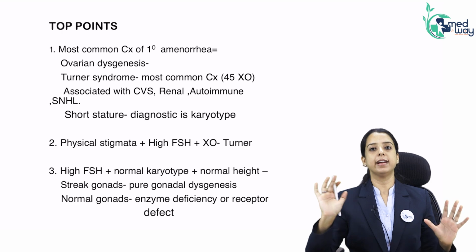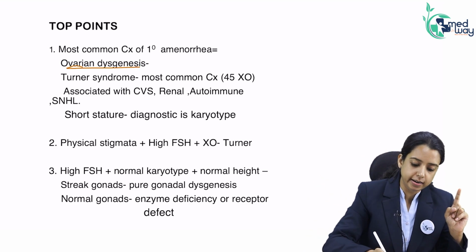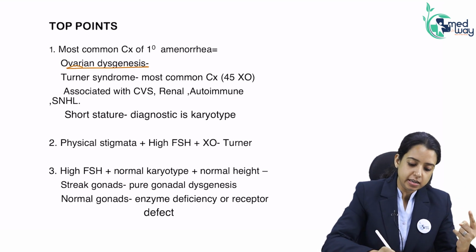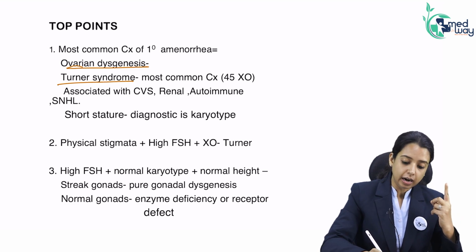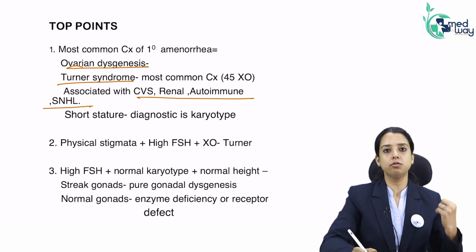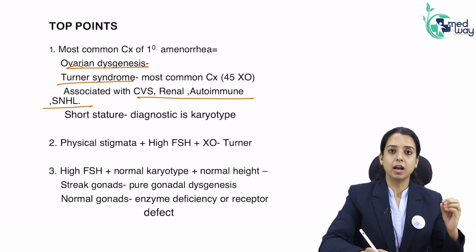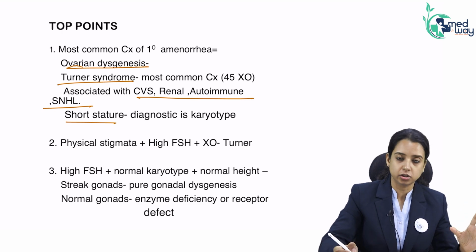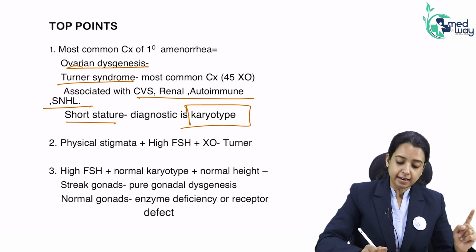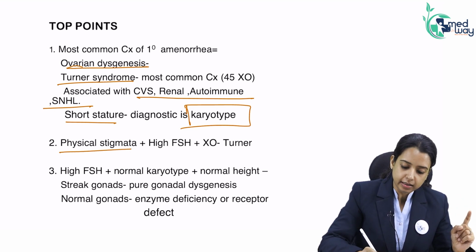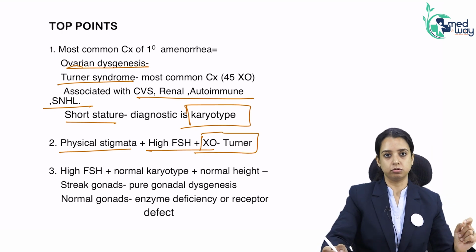So, we have read a lot. Let's quickly revise. Most common cause of primary amenorrhea, ovarian dysgenesis. Most common cause of ovarian dysgenesis, Turner syndrome. Is Turner syndrome associated with other anomalies? Yes, cardiovascular, renal, autoimmune and sensorineural hearing loss. How will you know? Primary amenorrhea with absent secondary sexual characters with short stature. But the diagnostic is always karyotype. If there are physical stigmata and high FSH, you will do a karyotype which will make a diagnosis of Turner syndrome.